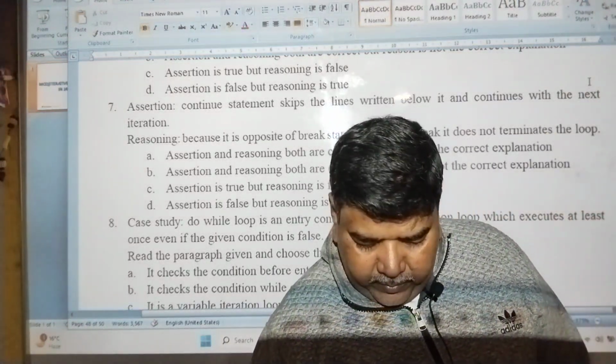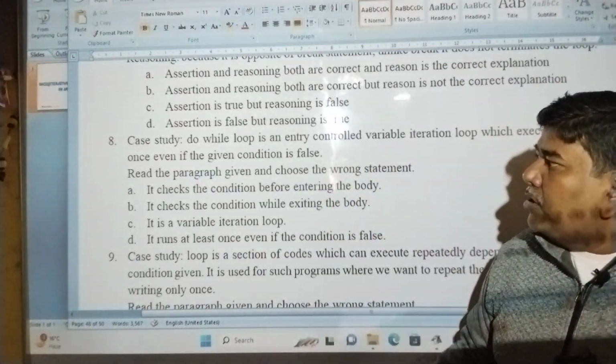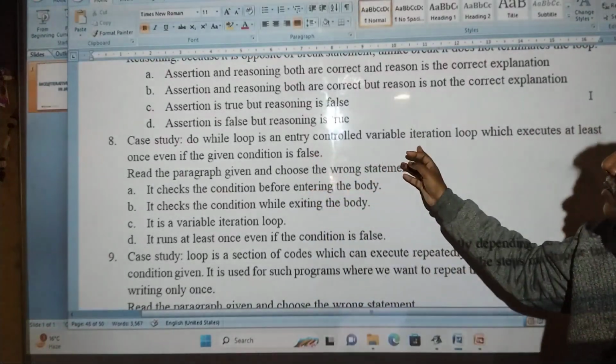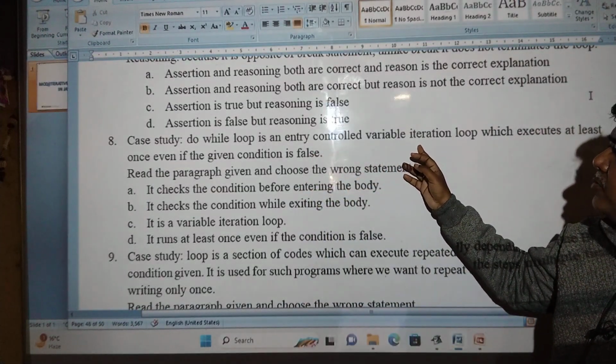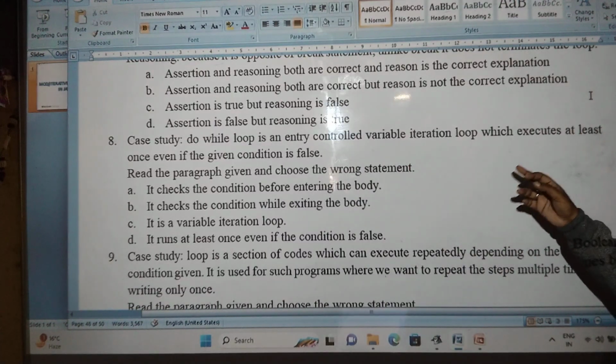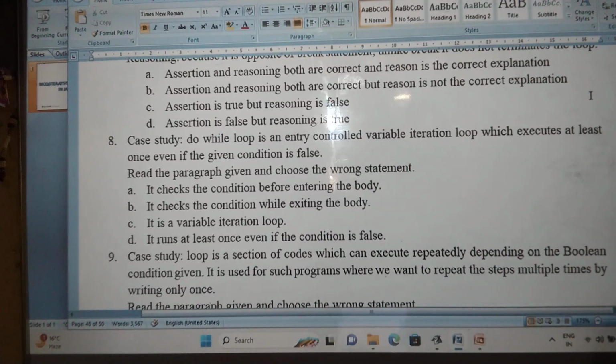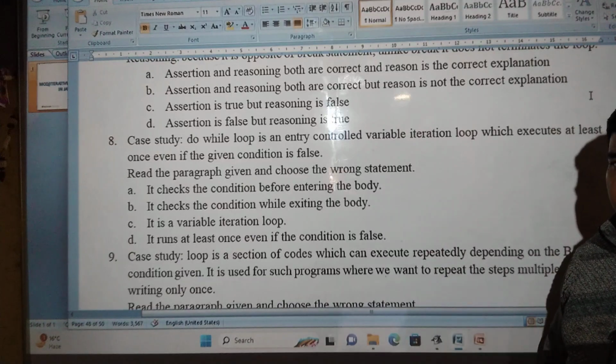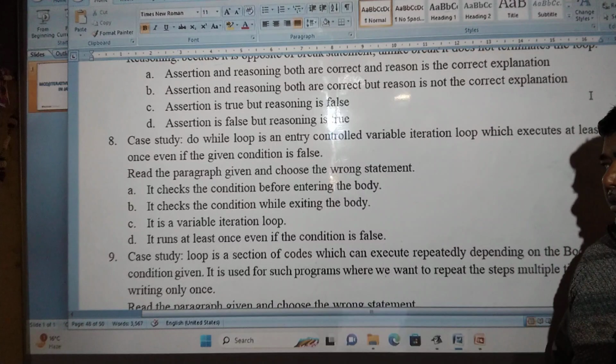Number 8, case study. Do while loop is an entry controlled variable iteration loop which executes at least once even if the condition is false. Read the paragraph given and choose the wrong statement. It checks the condition before entering the body.